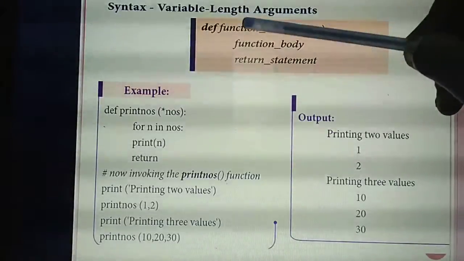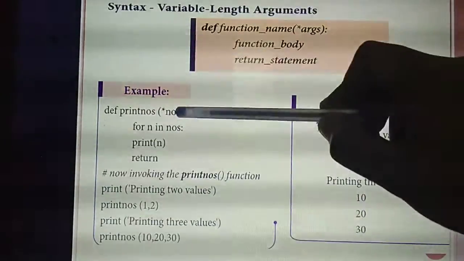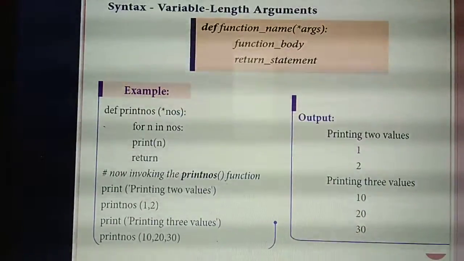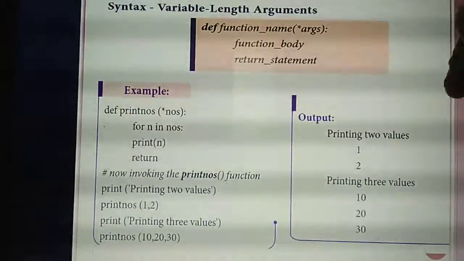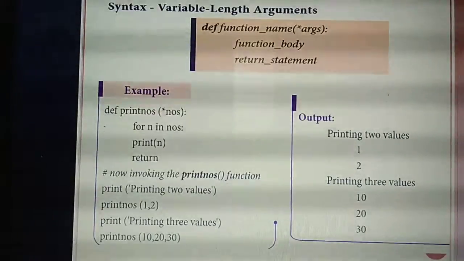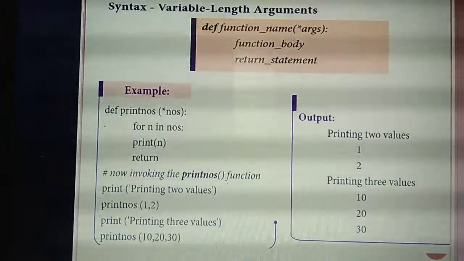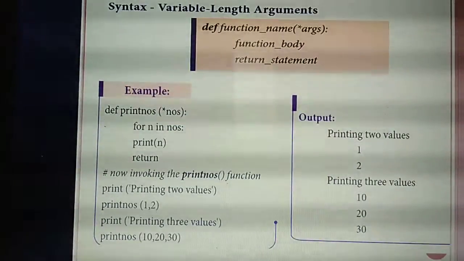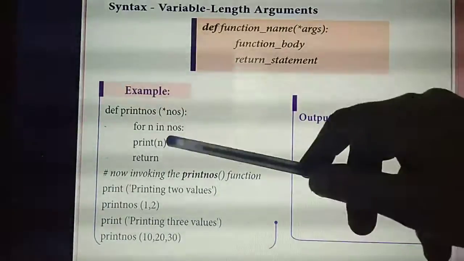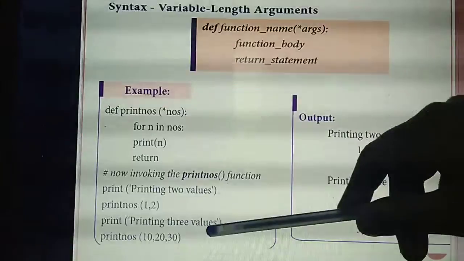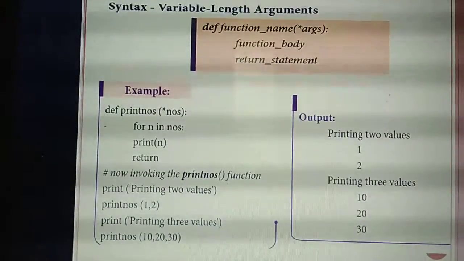Then the return statement. Now see, this is the syntax, the same syntax. Definition, function name, arguments. This is the function body. Then the return statement. Now you are giving some values. First you are going to print 2 values, so call the function print numbers. How many values? Any number of values you can give, because you are using the asterisk symbol, isn't it? So first you give 2 values, 1, 2. Next, again, here you are using 3 values, so call the function print numbers 10, 20, 30.